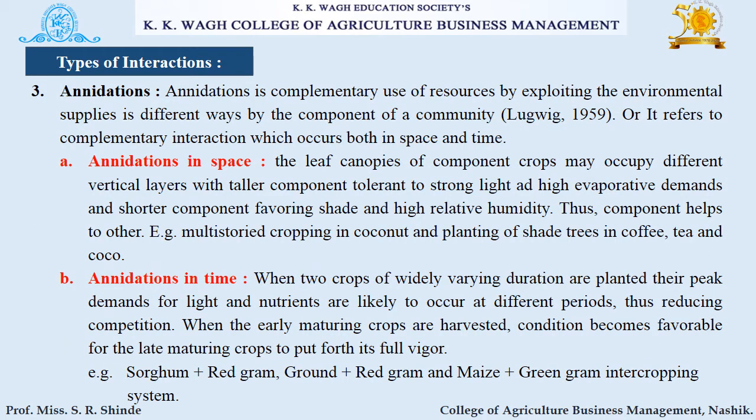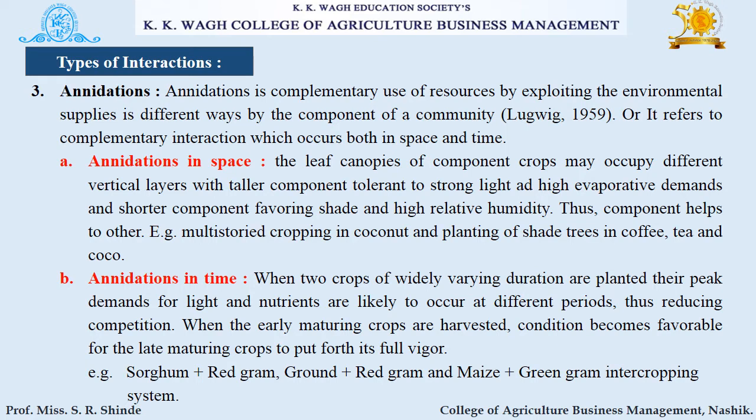Next is nidation. Nidation is complementary use of resources by exploiting the environmental supplies in different ways by the components of a community, or it may be referred to as complementary interaction which occurs in space and time. There are two types of nidation. First is nidation in space and next is nidation in time.